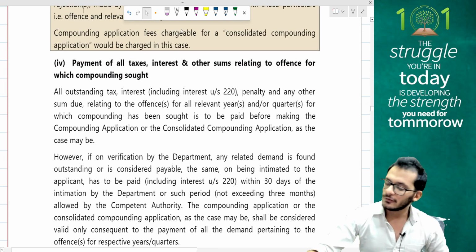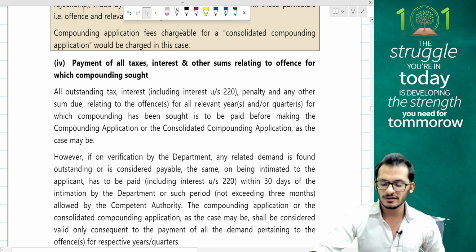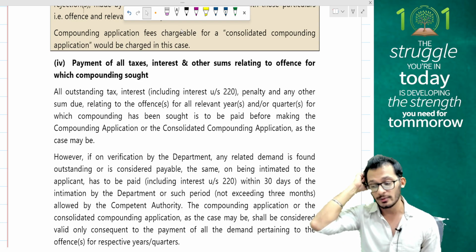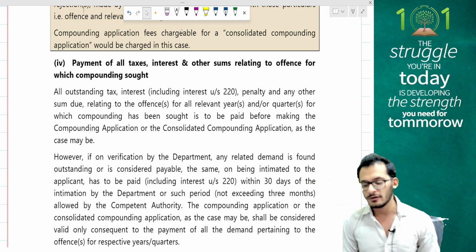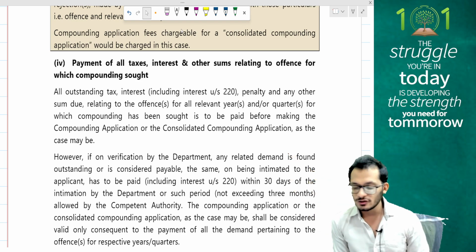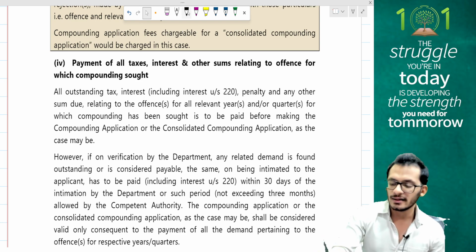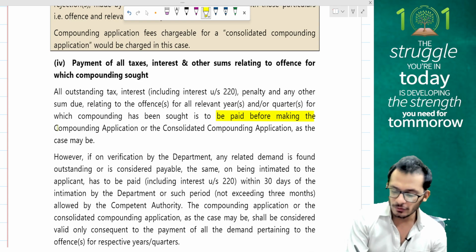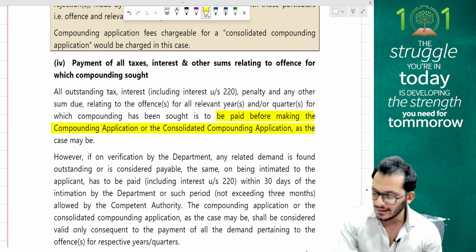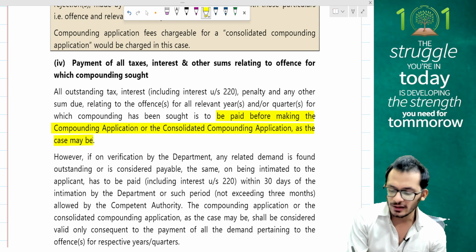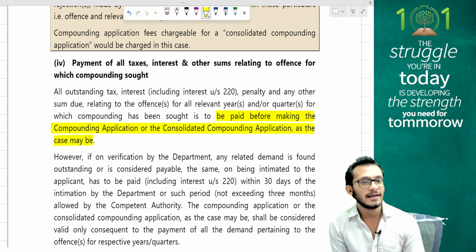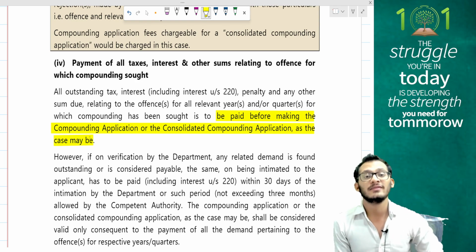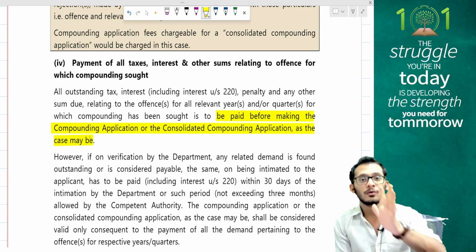Payment of all taxes, interest and other sums relating to offences for which compounding is sought. All outstanding taxes, interest, including interest under 220, penalty and any other sum due relating to the offence for all relevant assessment years is to be paid before making the consolidated application. So this is step number 1. If you're planning to go for compounding, you need to make sure that all the pending dues are settled before you make the application. If you have any open dues, you are not allowed to file this application. The officer will reject it on that ground alone.